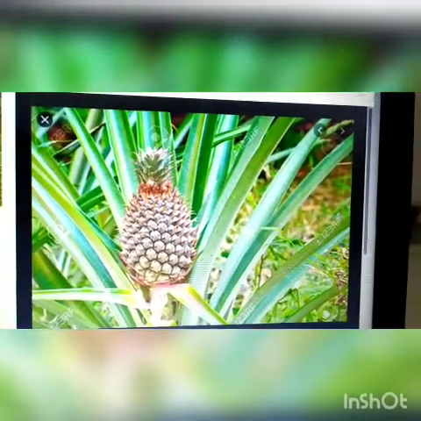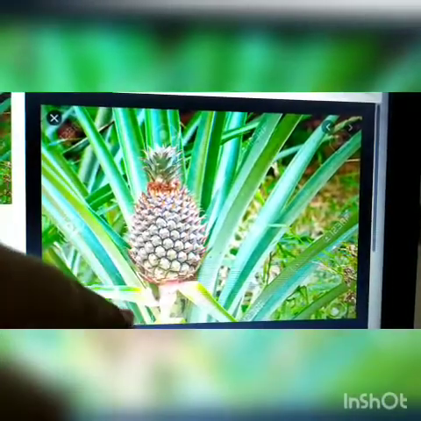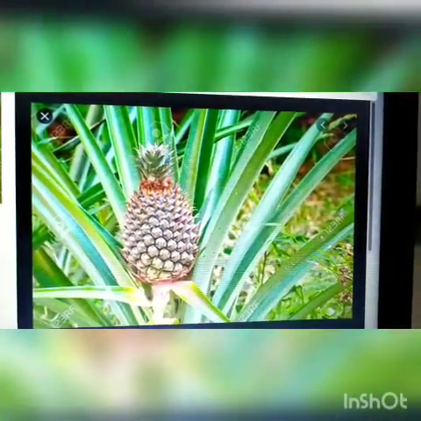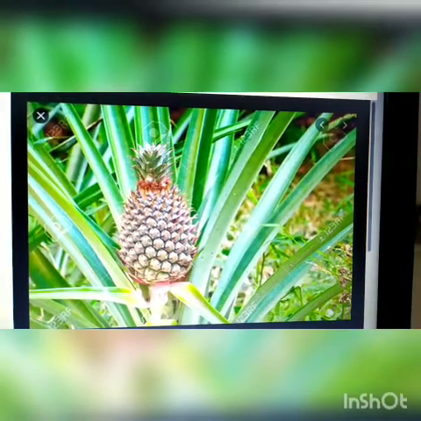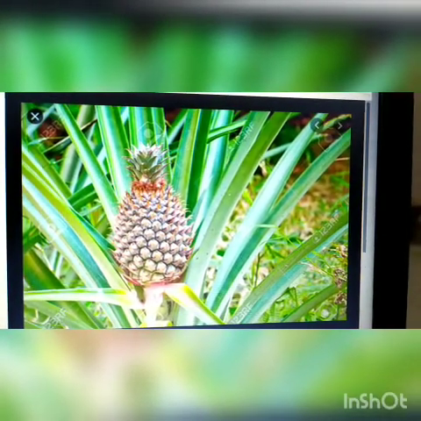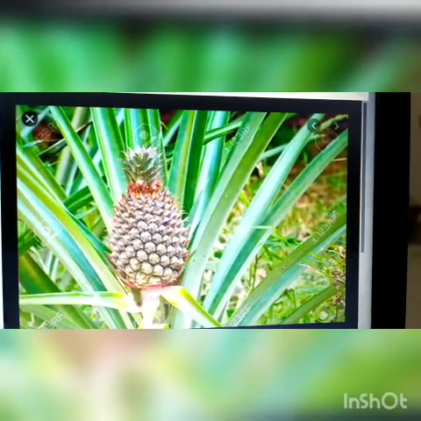So they are able to capture more amount of sunlight for the process of photosynthesis. Photosynthesis is the process of making food by the plants. Okay,